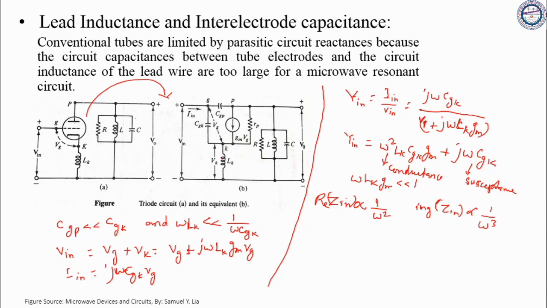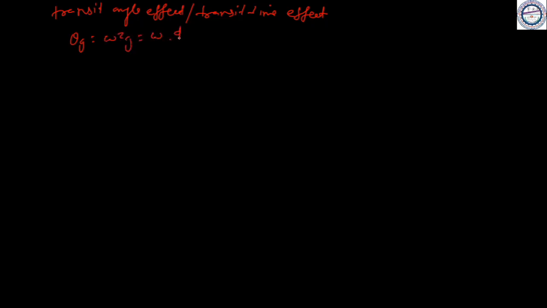Now the next limitation is the transit angle effect, or transit time effect. This is defined as theta g equal to omega into tau g, and this can be written as omega into d by v naught. Already I have discussed this, where tau is the transit time, and d is the separation between cathode and grid.